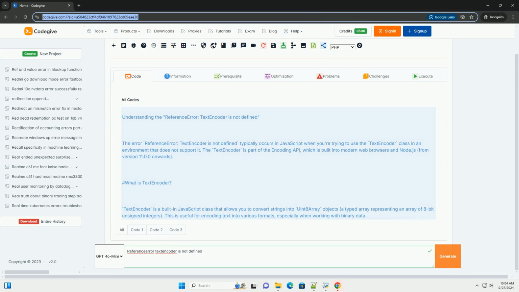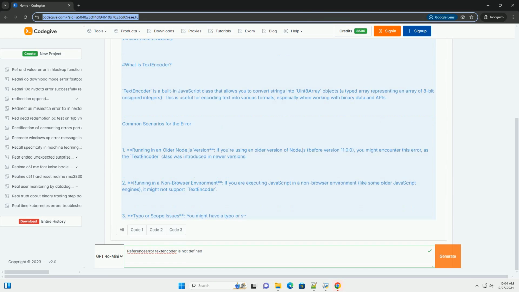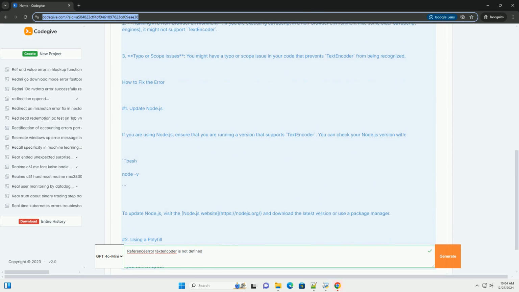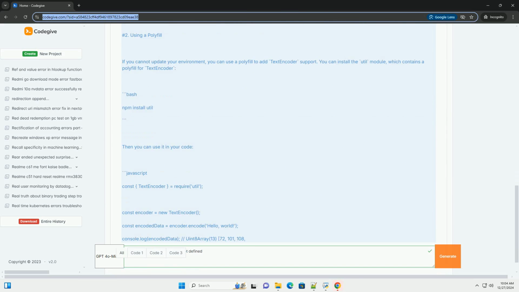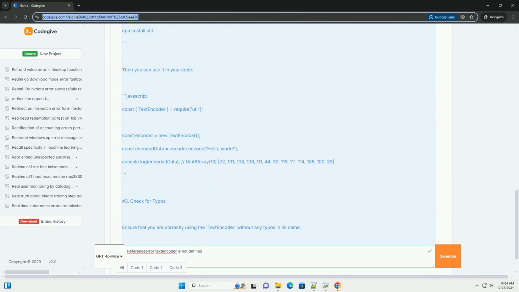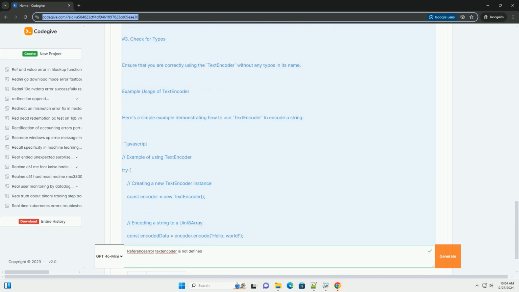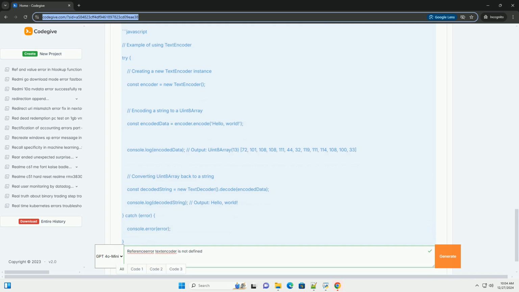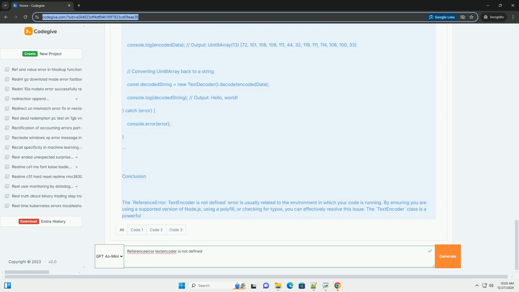Understanding the reference error: TextEncoder is not defined. The ReferenceError, TextEncoder is not defined, typically occurs in JavaScript when you're trying to use the TextEncoder class in an environment that does not support it. The TextEncoder is part of the Encoding API, which is built into modern web browsers and Node.js, from version 1.0.0 onwards. What is TextEncoder?